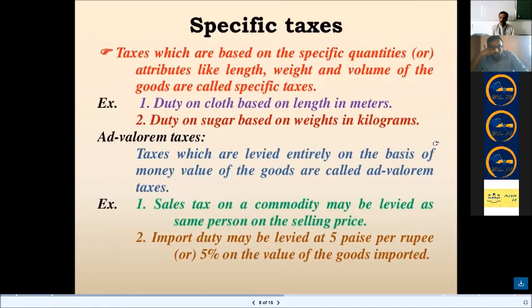What do you mean by ad valorem? These are taxes which are levied entirely based on the money value of the goods. Example, sales tax on a commodity may be levied as a percentage on the selling price. Import duty may be levied at 5 paise per rupee or 5% on the value of goods which are imported. So these are ad valorem duties. 2 marks.